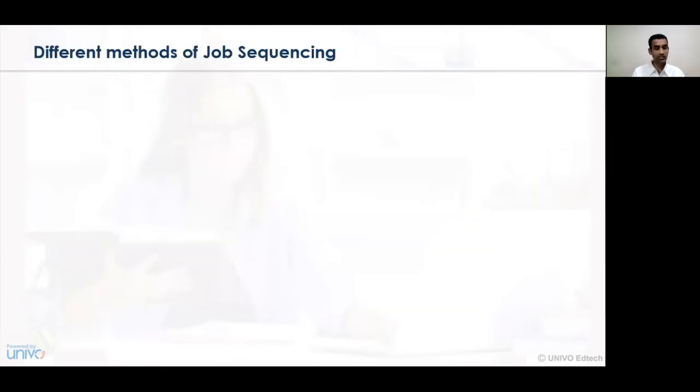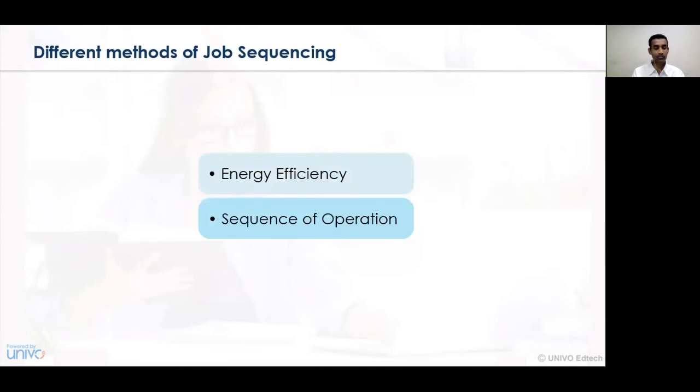Now let's understand what the various different methods of job sequencing are. The first method is energy efficiency, and number two is sequencing of operations. So there may be either an energy efficient sequencing or a sequencing of operations, that is, a series of activities may be planned in an organization.